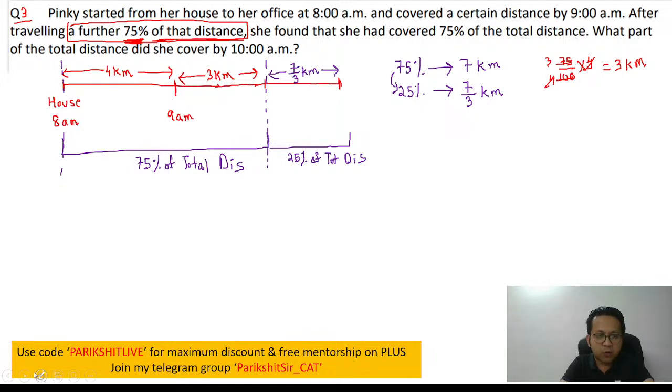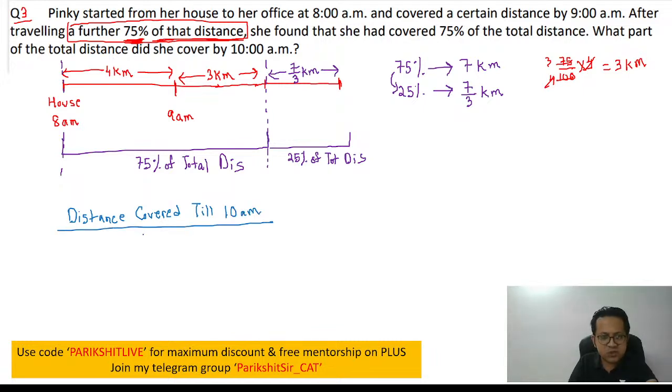What part of the total distance did she cover by 10 a.m.? So what do we need? Distance covered till 10 a.m. divided by total distance is all that I need to find.